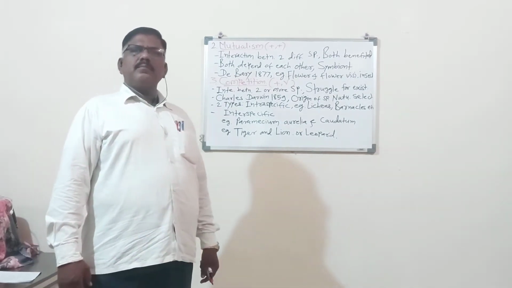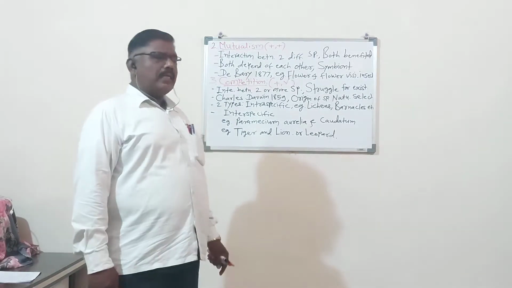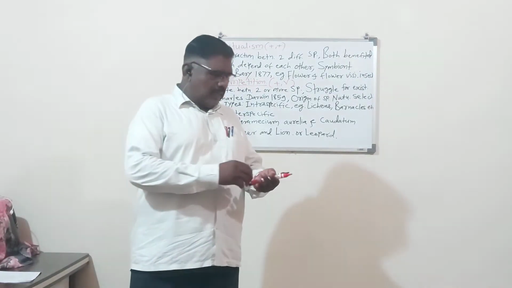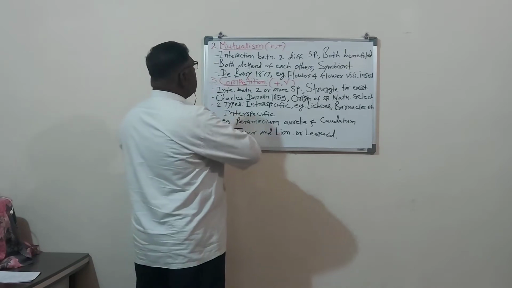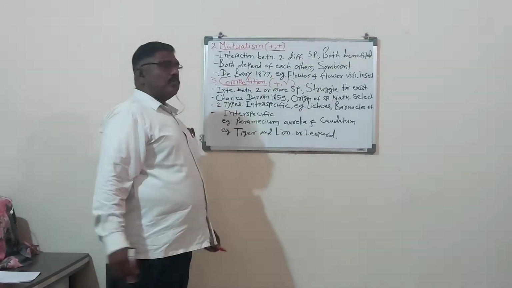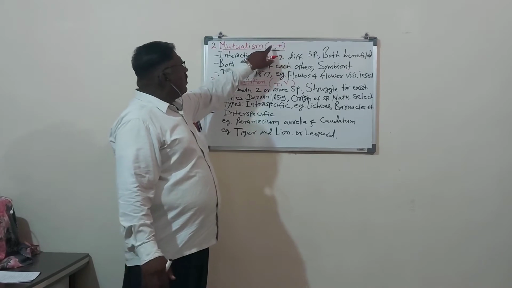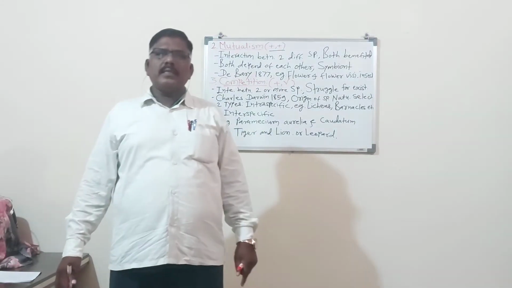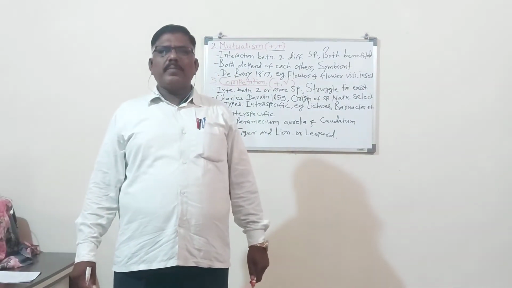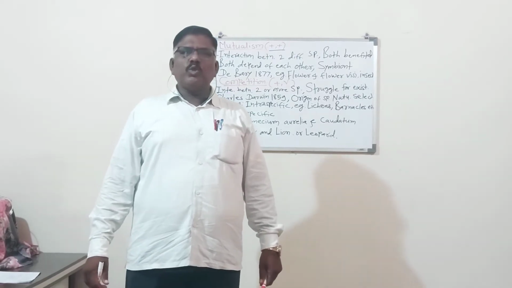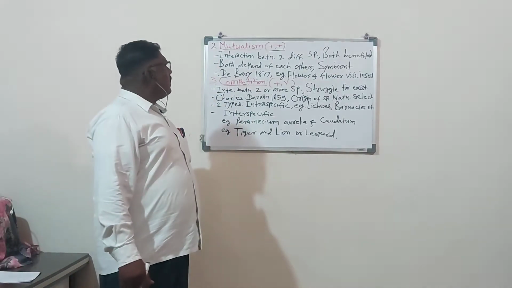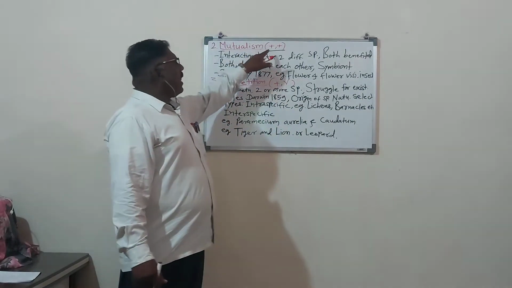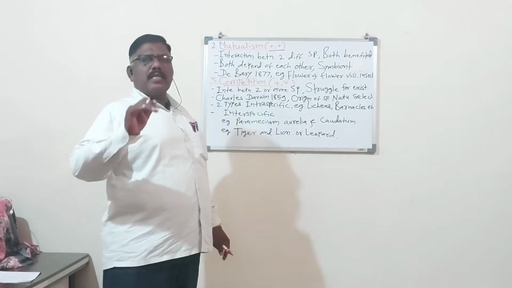So commensalism was completed yesterday, and today we will start the next type of biotic interaction, that is mutualism. Here in the bracket, positive means the interaction between the two animals where one is in benefit and the other is also in benefit. When both partners are in benefit, it is denoted by positive. So mutualism is a type of biotic interaction where both are in benefit. Nobody is in loss.